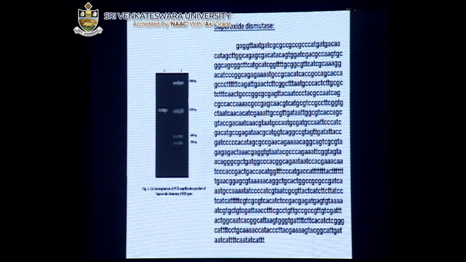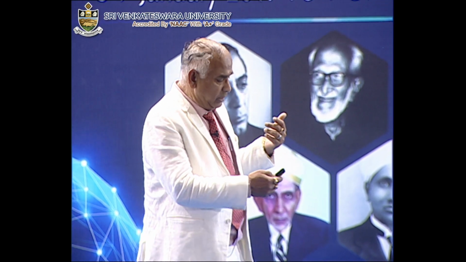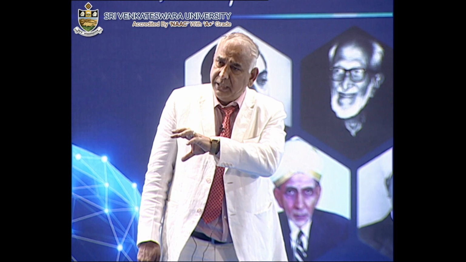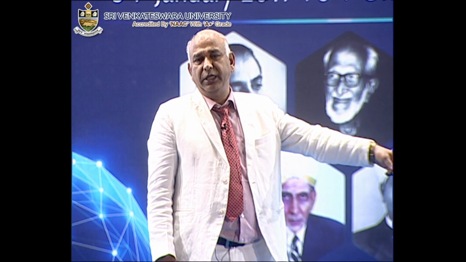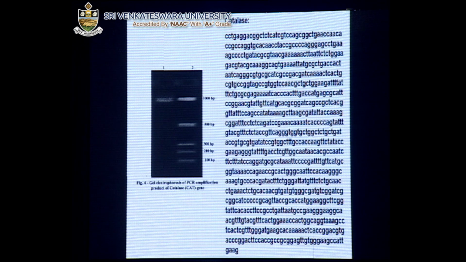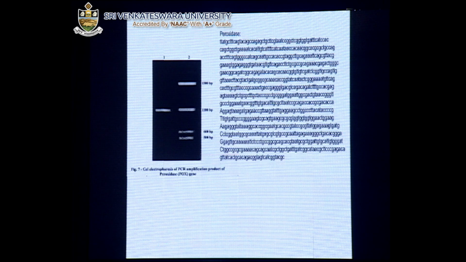Then what catalyze genes? There are 5 genes containing different elements for this. We started digging, analyzing the genes responsible for the degradation of this, by DNA sequencing. This is what we analyzed, superoxide dismutase. This is a very important enzyme, not only present in the man, it is also present in the microorganism Pseudomonas aeruginosa, which we analyzed from the nature and got it. This is another one, catalase. So this is a sequence of the DNA, where we analyzed the gene responsible for the degradation of methomyl. This is peroxidase. So these are the things where we started digging.